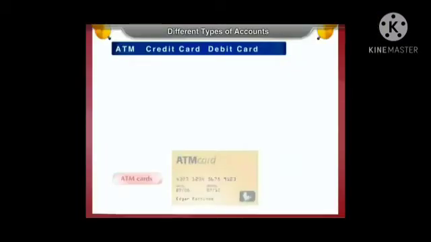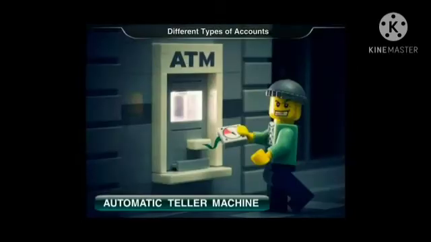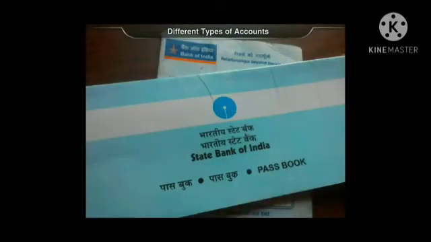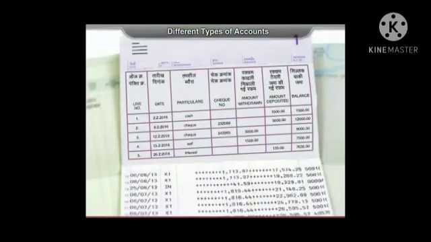Next, ATM, credit and debit cards. An ATM means automatic teller machine. The card is used to withdraw cash without going to a bank. A credit card or debit card is used to carry out transactions without using cash. An account holder can get such a card on request to the bank. A passbook is issued for a savings account and a recurring deposit account. Amount deposited, withdrawn, and the balance are recorded in it with their dates.